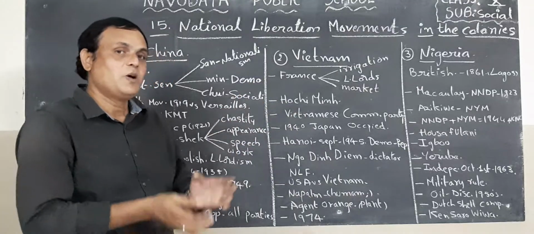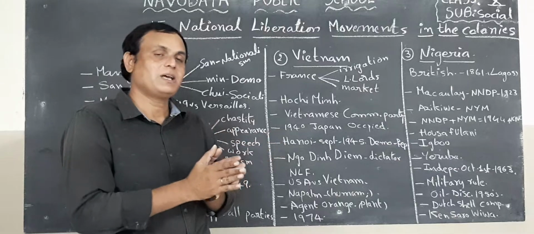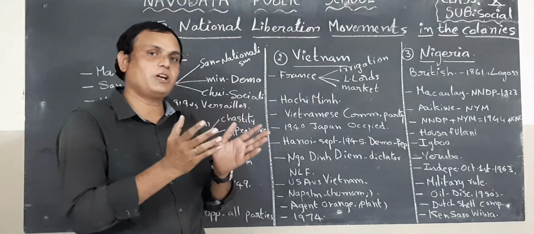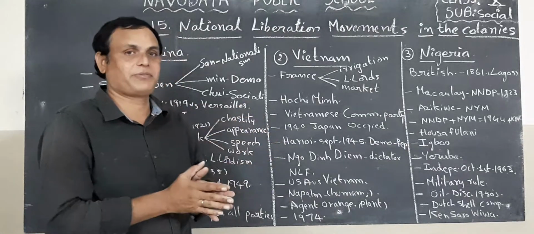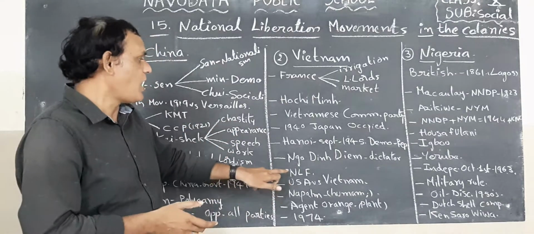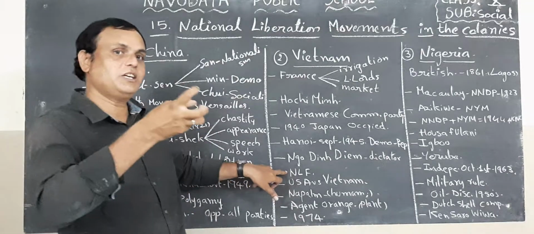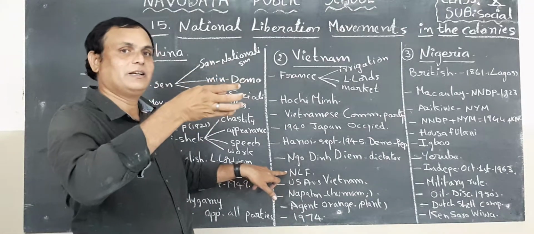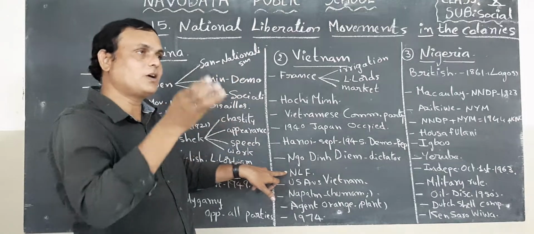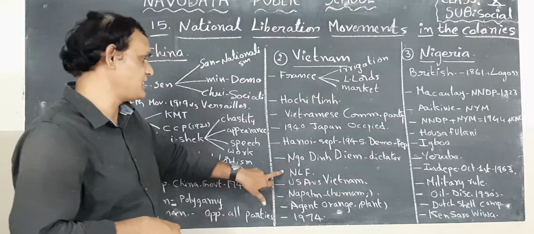That is why the people of South Vietnam created another party. That party name is NLF, National Liberation Front. On behalf of this NLF party, people were always trying to unify the south part with the north part. So finally they also succeeded.